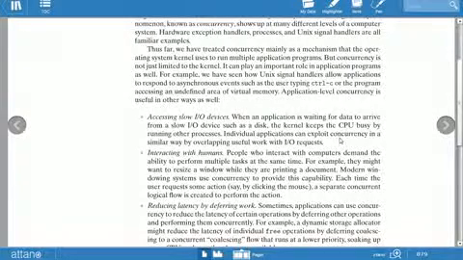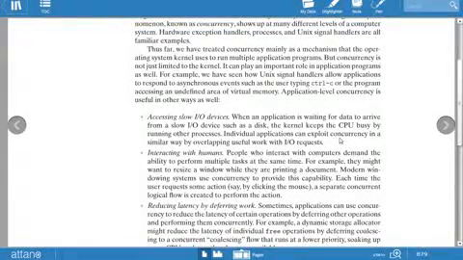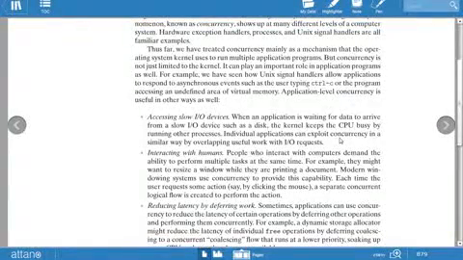For example, they might want to resize a window while they are printing a document. Modern window systems use concurrency to provide this capability. Each time the user requests some action, a separate concurrent logical flow is created to perform the action. This is very useful whenever a person wants to access more than one thing on the system at the same time.